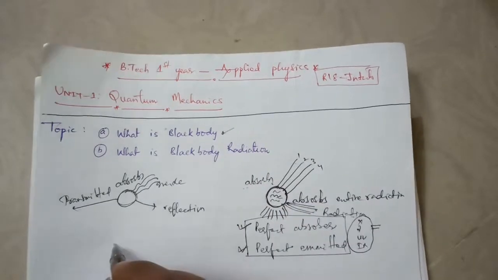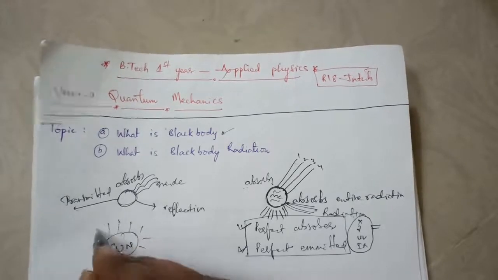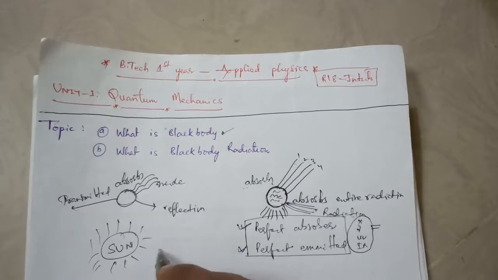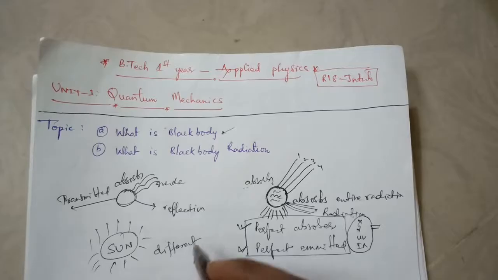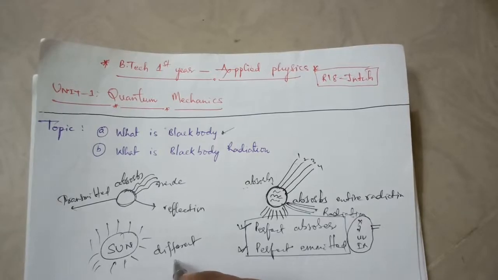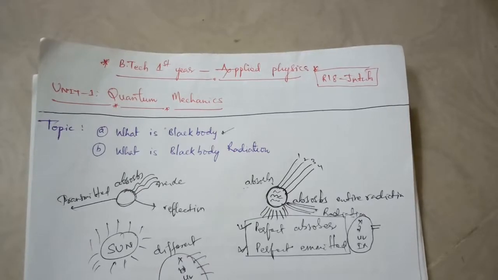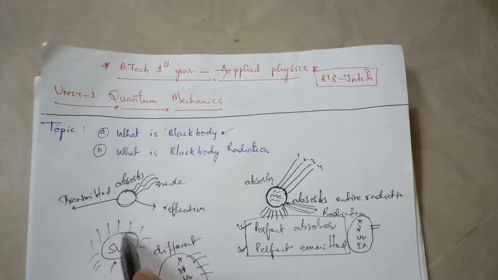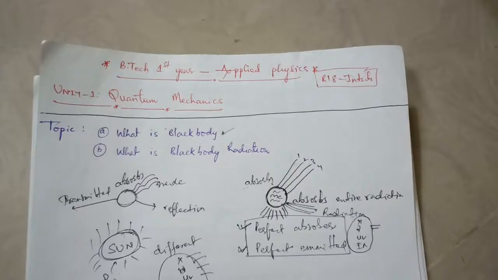For example, the sun. The sun can radiate energy at different wavelengths or different frequencies. Frequency is nothing but colors, and different wavelengths are nothing but the size of the energy. For example, X-rays, gamma rays, UV rays, ultraviolet rays, radio waves. These are the rays or waves which have different wavelengths. So the sun can emit or radiate the different wavelengths, so we can say the sun is a perfect emitter.